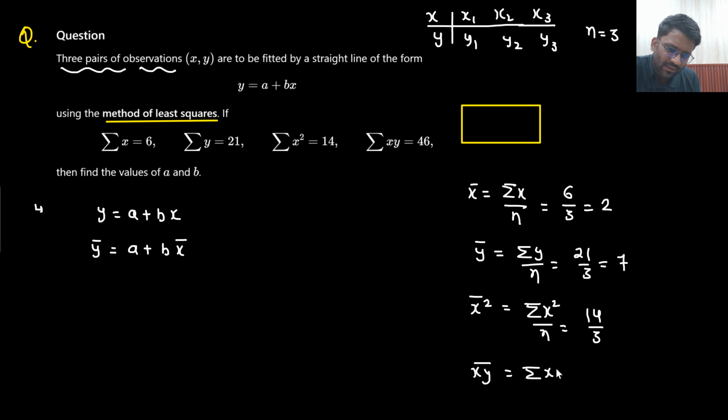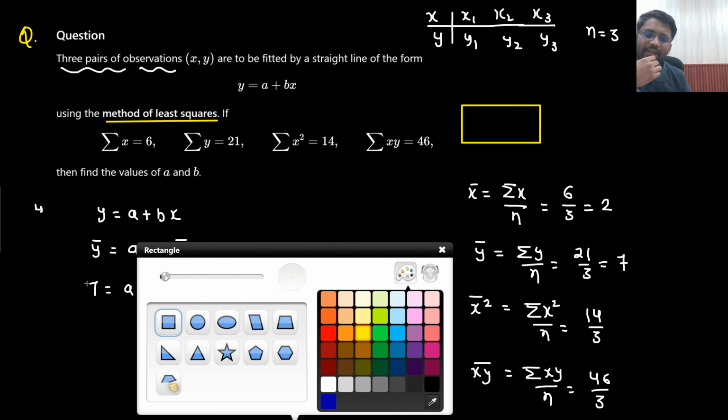That is summation xy by n, that would be 46 by 3. So y bar will be 7, equals a plus 2b. Okay, so y bar is 7, a plus 2b. This is the first equation that we are getting.